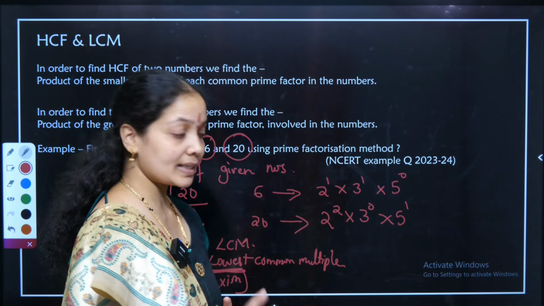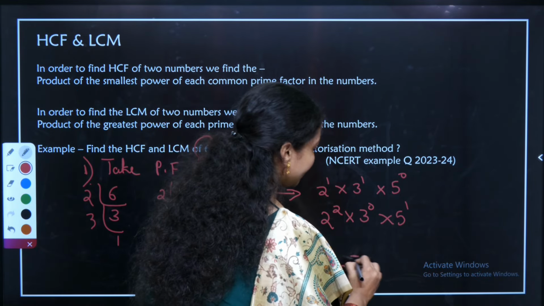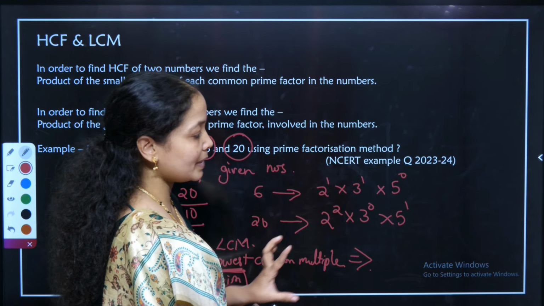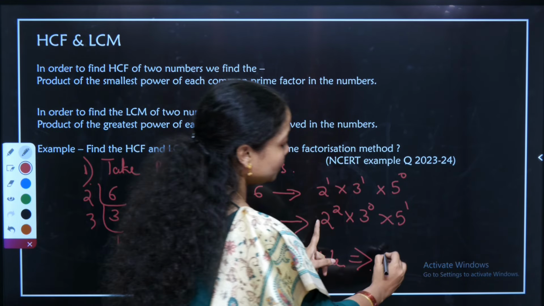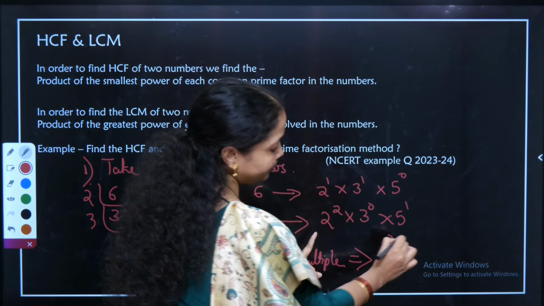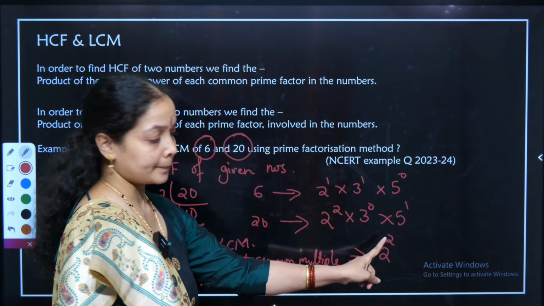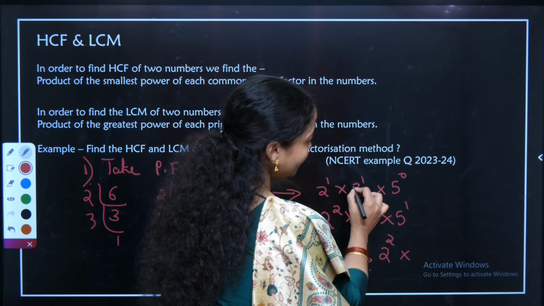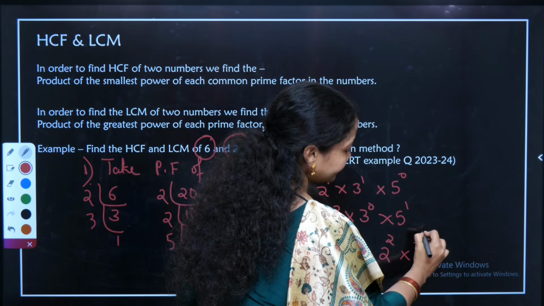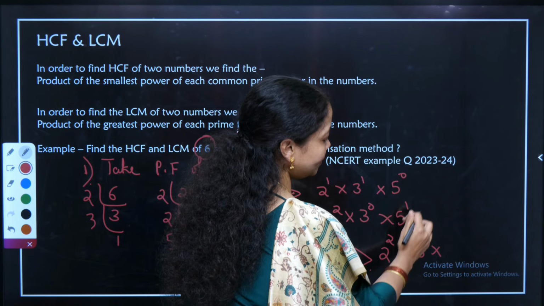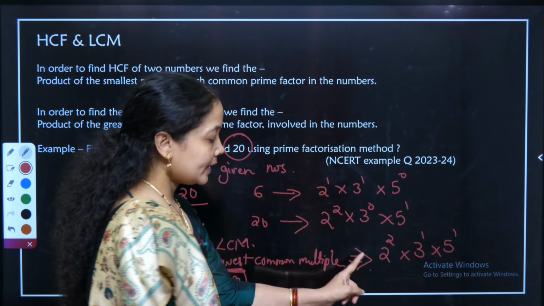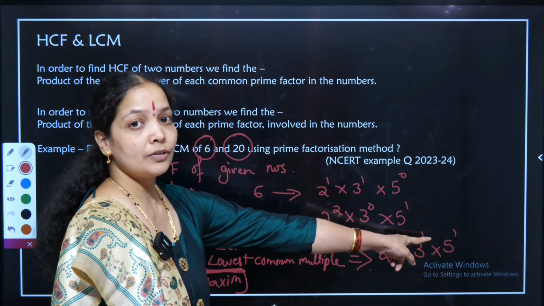Out of 6 and 20, I have 2, 3, 5 as my prime numbers. For 2, which is the maximum power, 2 power 1 or 2 power 2? Obviously 2 power 2, so I'll take 2 square, into 3 power 1, since out of 3 power 1 and 3 power 0 the maximum is 3 power 1, into 5 power 1, since out of 5 power 0 and 5 power 1 the maximum is 5 power 1. So taking the maximum powers gives me the LCM.